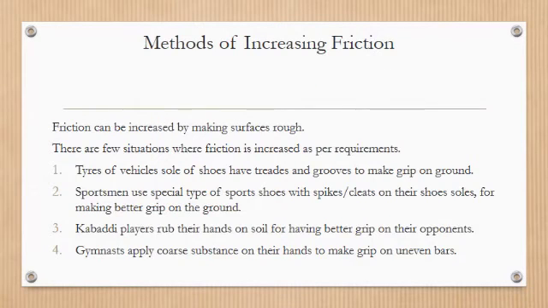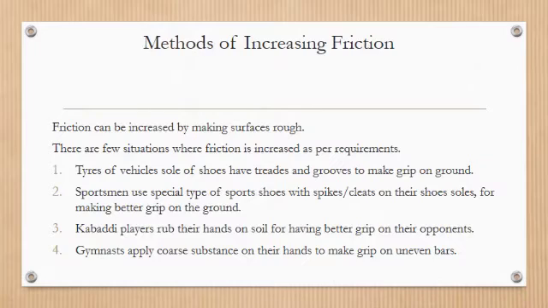Students, now you know that friction is useful as well as harmful. So sometimes we require friction or we have to increase friction, and you know that friction can be increased by making surfaces rough. There are a few situations where friction is increased by increasing roughness.